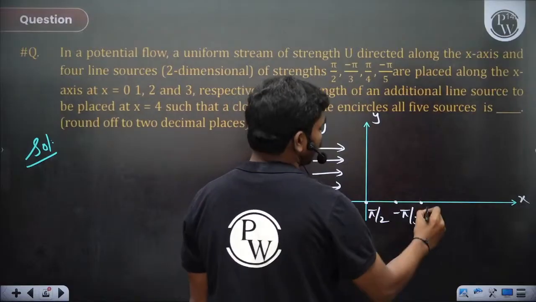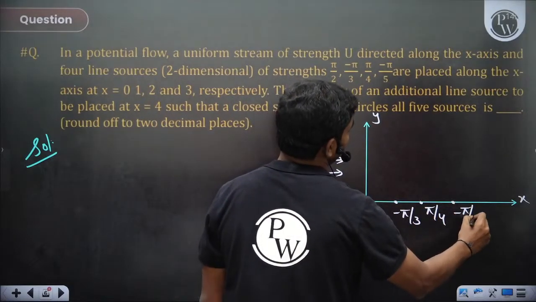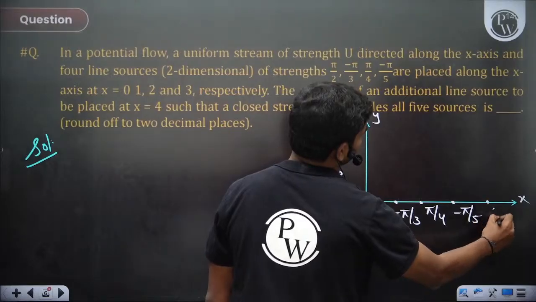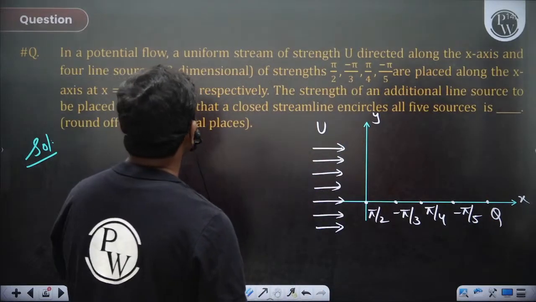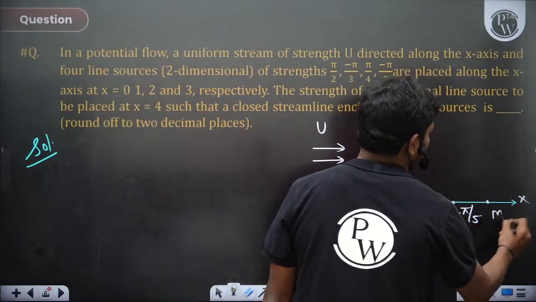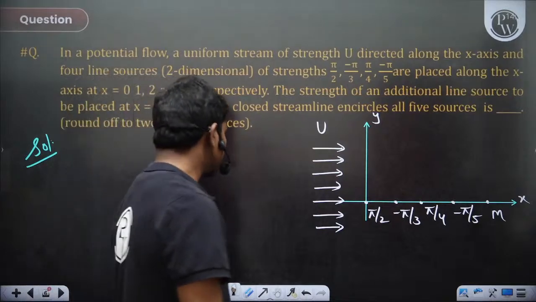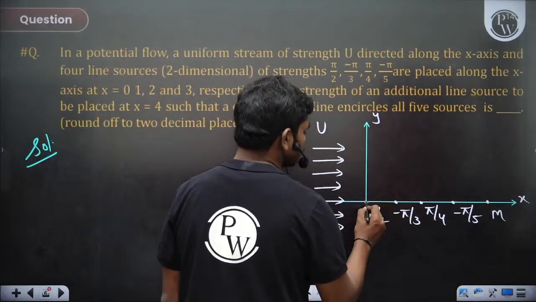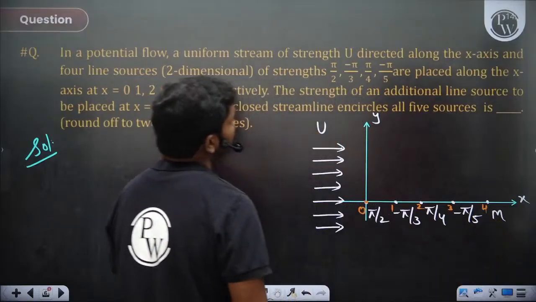So at this point you have pi by 4, and at this point minus pi by 4, and you have some source of strength q, let's say. So let's call this source m, for example. M is the strength of the source which you have put at that 5th location. Now this is x is equal to 0, 1, 2, 3, 4. X is equal to 4 actually.